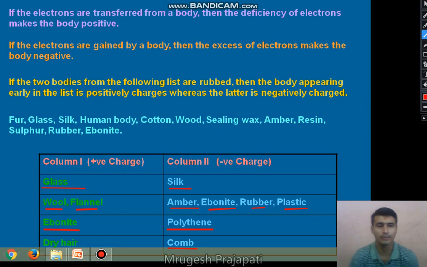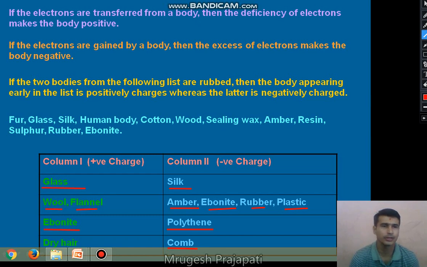So when we take a negatively charged comb near small pieces of paper, the small pieces of paper are attracted towards the comb, right? So that we can say that the charge is established on the comb.